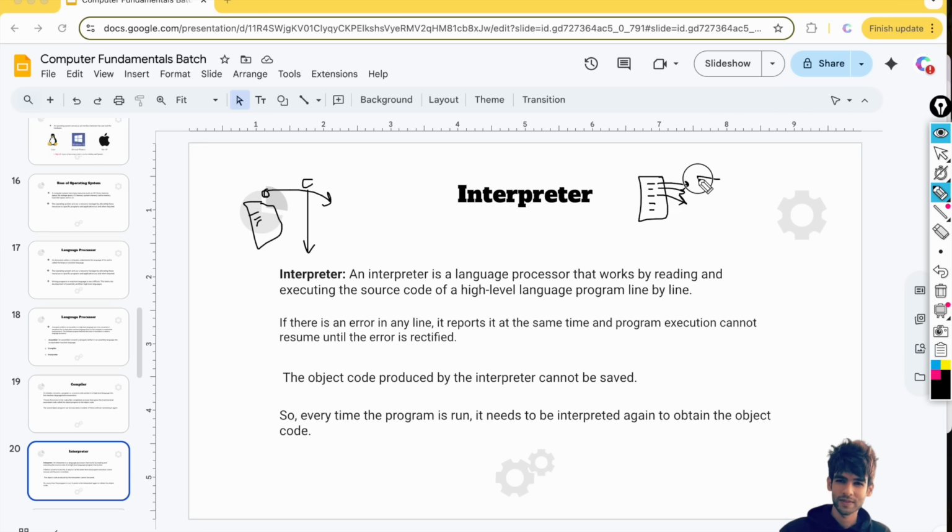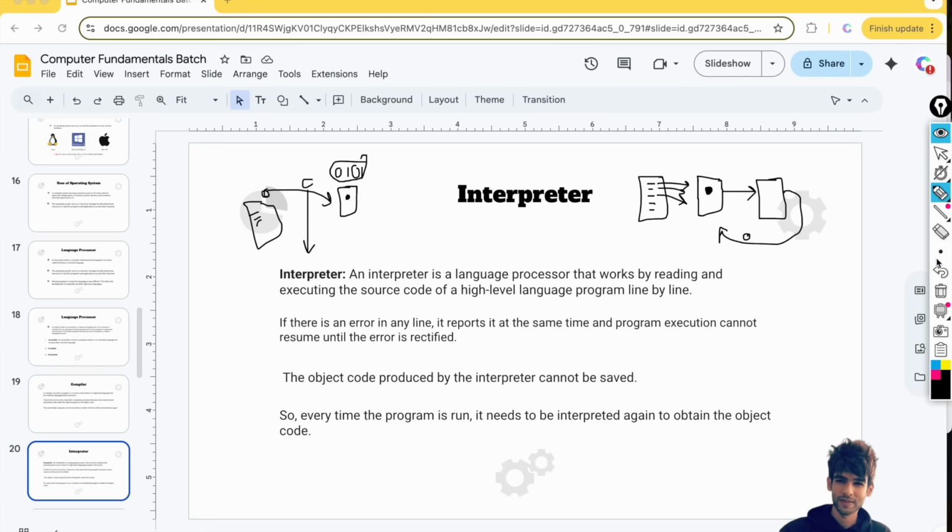Whatever object code results after checking all these errors and combining it cannot be saved in the Python programming language. When we were using a compiler, we got some object code in the language of 0s and 1s that could be executed again and again on the same computer, but in Python that does not happen. Every time the program is run, it needs to be interpreted line by line again and again to obtain this object code, which is then provided to the computer system.